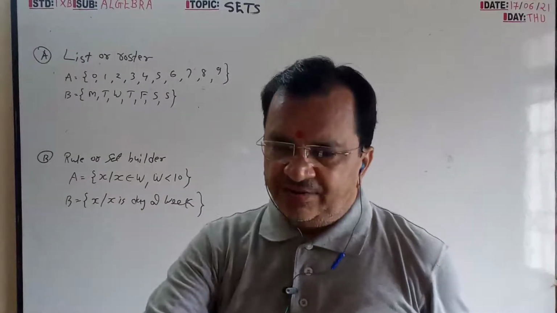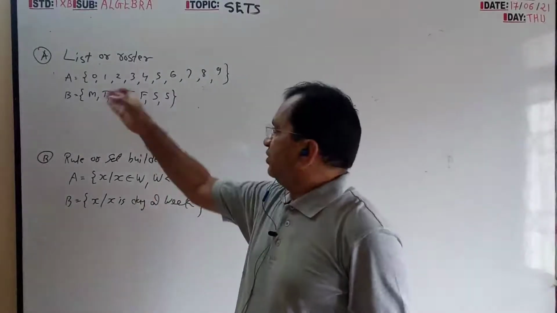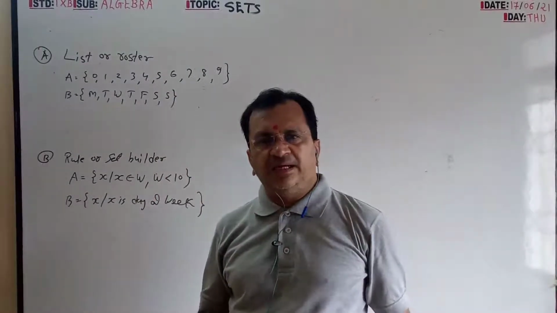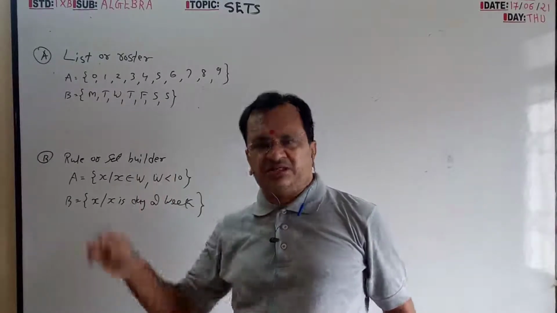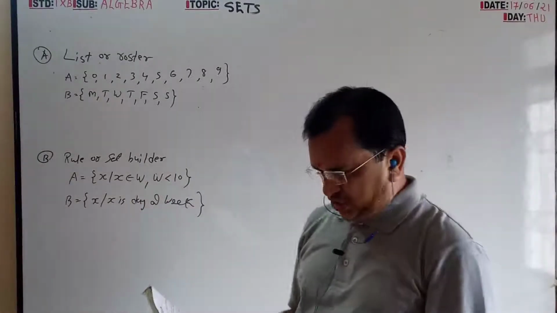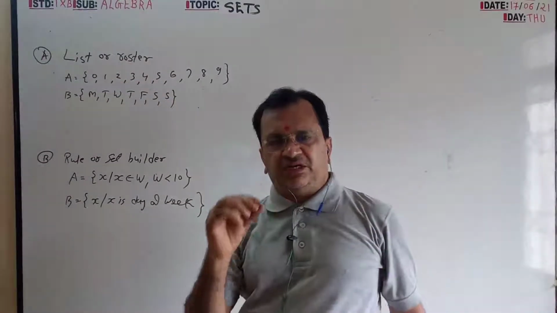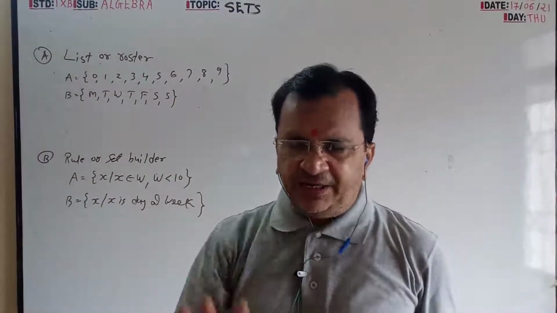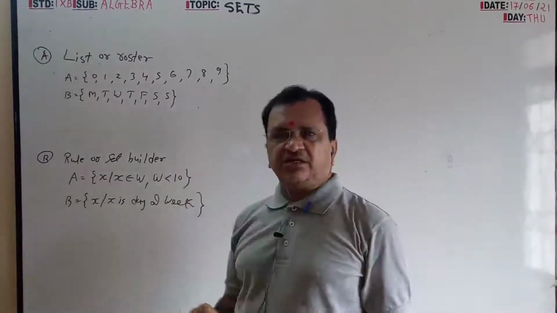So here I have written in summary way. Here I have written exactly which numbers are there. So in list method or roster method, each and every element you have to include. Here the summary of that you have to write.